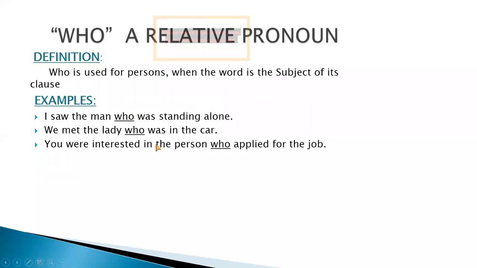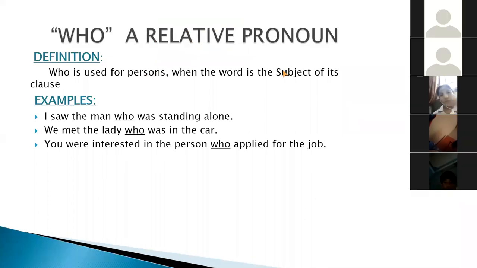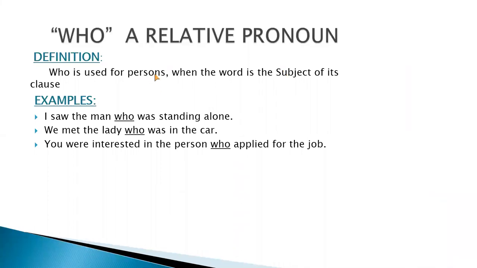Now, the first one is who. Who is actually a relative pronoun. I have written the examples of all of them one by one here, so that you will easily understand. Who is used for persons when the word is the subject of its clause. It means who is the relative pronoun which is used only for the persons. It is not used for animals or things. Remember this thing in the mind.